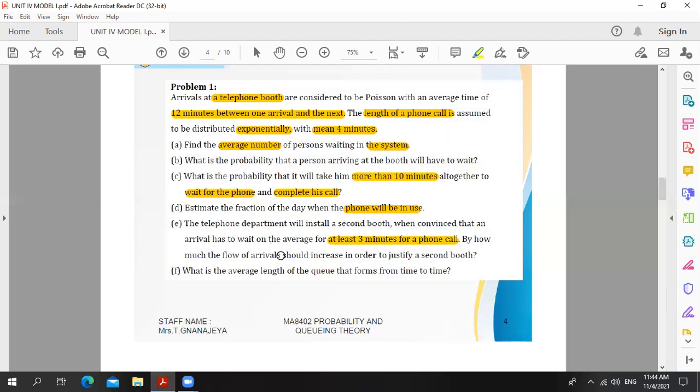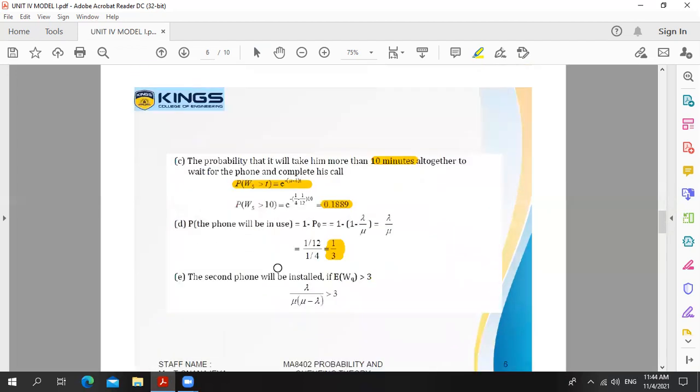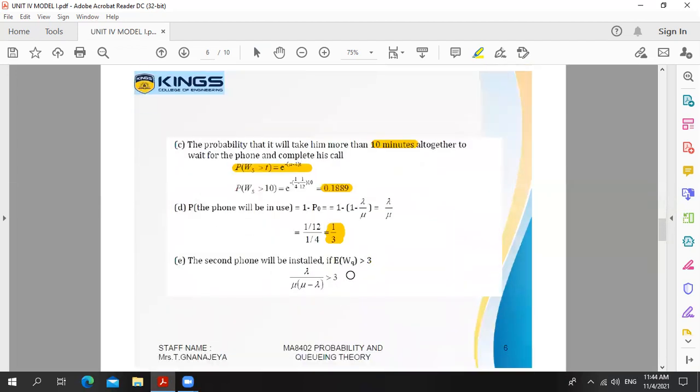So now we have to find out the arrival rate needed for the second booth. Here the data is E of WQ, the waiting time in the queue, at least 3 minutes, meaning E of WQ greater than 3. What is the formula for E of WQ? Lambda divided by mu into mu minus lambda.